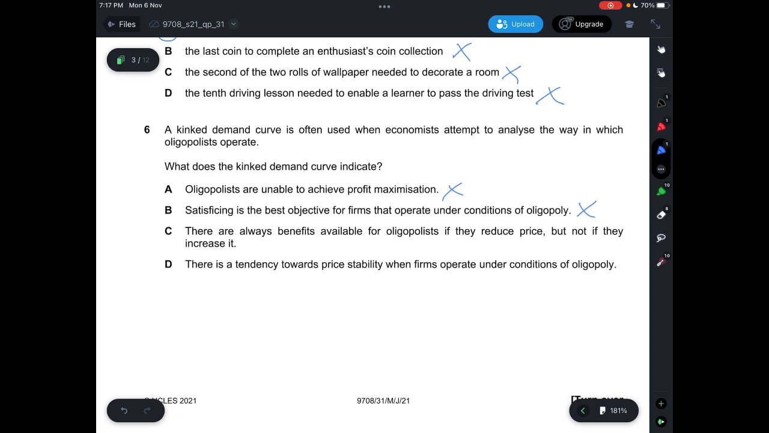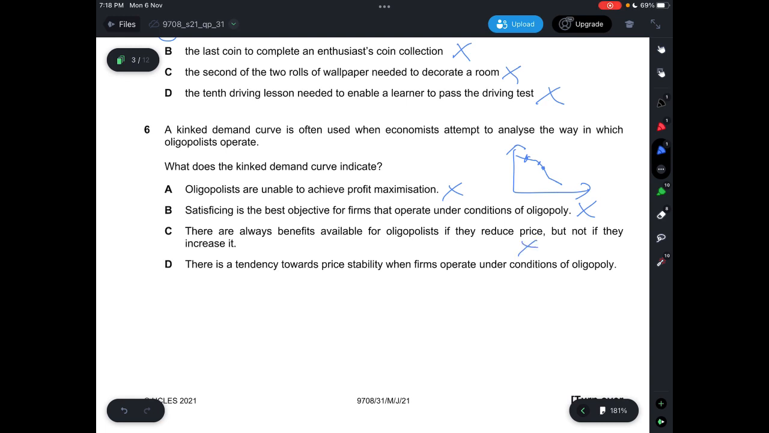Then C, there are always benefits available for oligopolies if they reduce price but not if they increase it. Incorrect. If you look at the kinked demand curve, it looks like this. So let's say if you reduce price, yes, you will be able to enter a stage where your PED would be inelastic. If you increase it, there's also a chance that you'll still remain in the inelastic portion instead of the elastic portion. To say that if you increase it, there will be no benefits available, that's also incorrect.